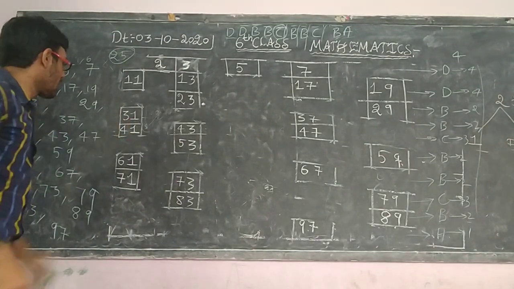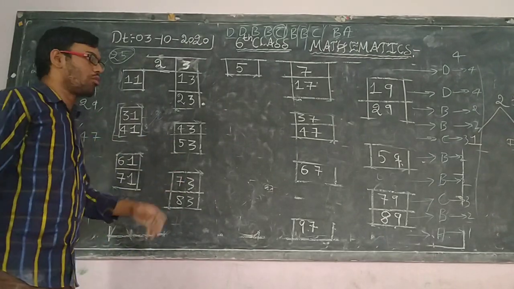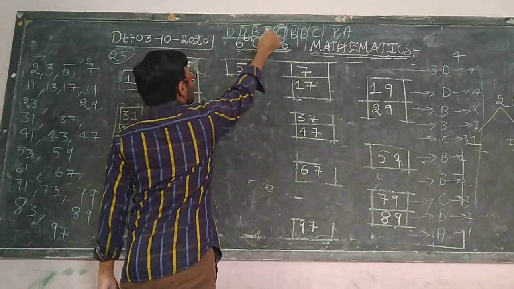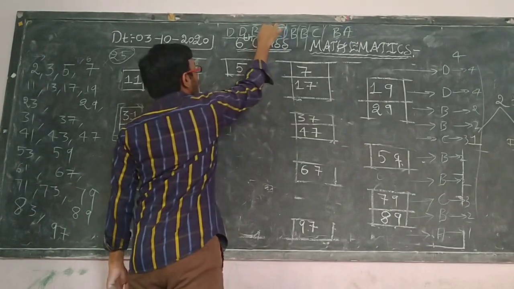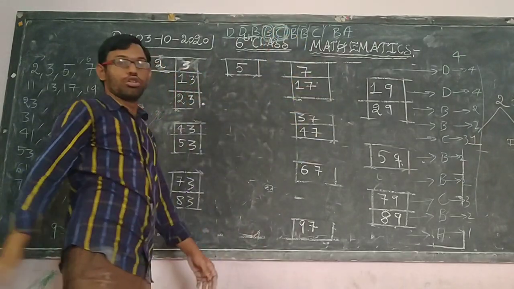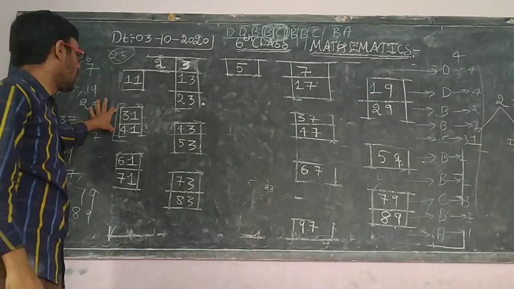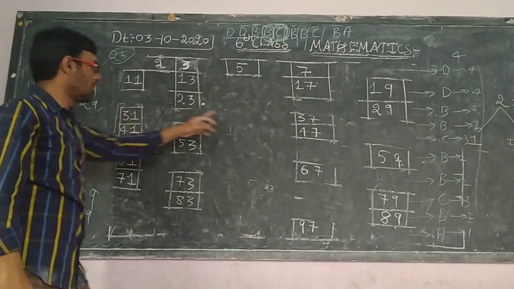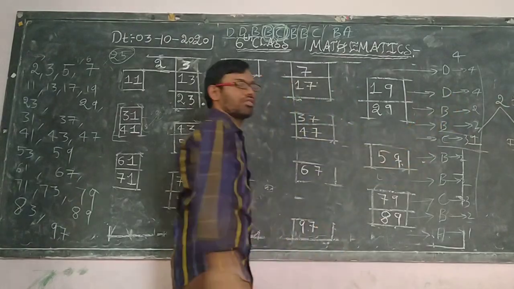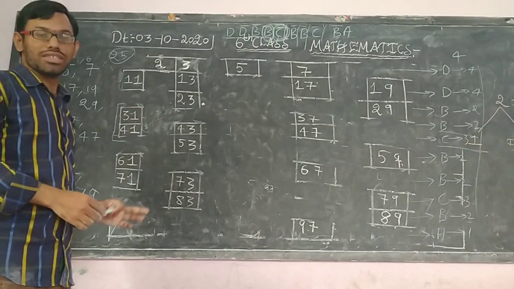Suppose they ask how many prime numbers there are from 30 to 50. So this is 1 to 10, 11 to 20, 21 to 30, 31 to 40. Take 31 to 40 and 41 to 50 and add these two. B is 2, C is 3. 2 plus 3 is 5. So totally there are 5 prime numbers. What are the 5 prime numbers? 31, 37, that is 2, and 41, 43, 47, that is 3. So 2 plus 3 equals 5. Like this you can identify the total number of prime numbers.